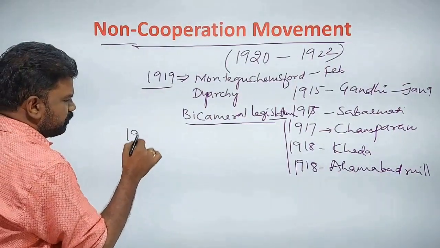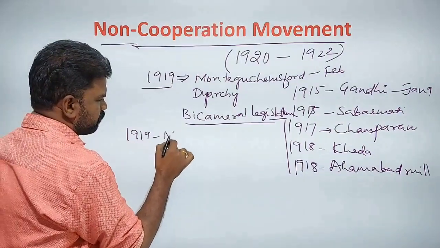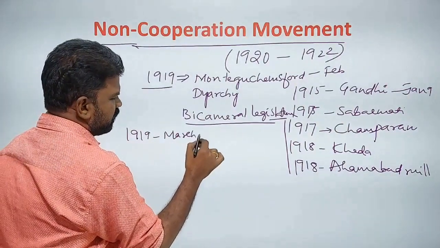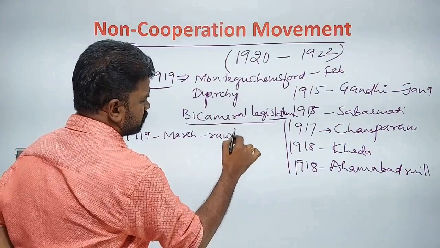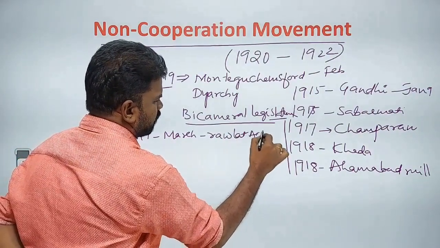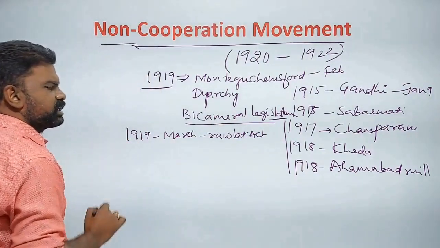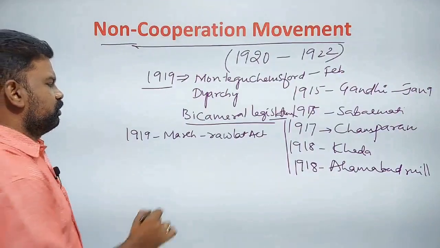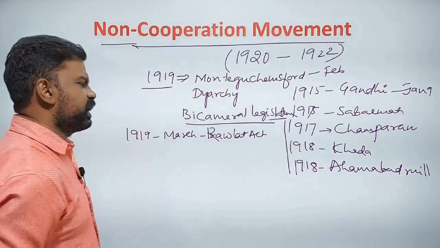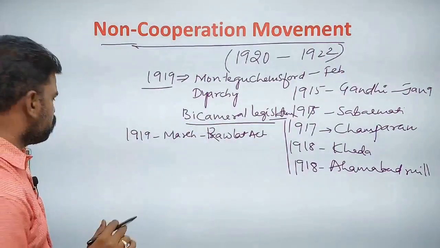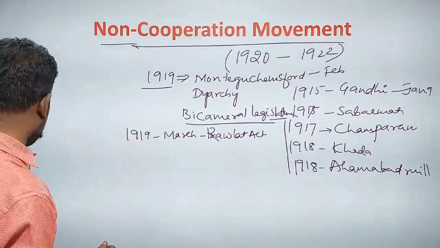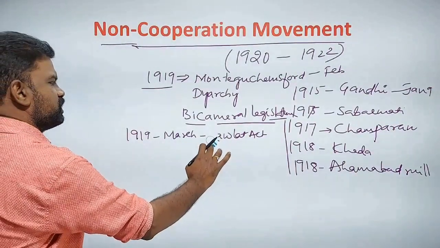And in March 1919, the Rowlatt Act was introduced. The Rowlatt Act was a sedition act. Without intimation, anyone could be sent to jail.